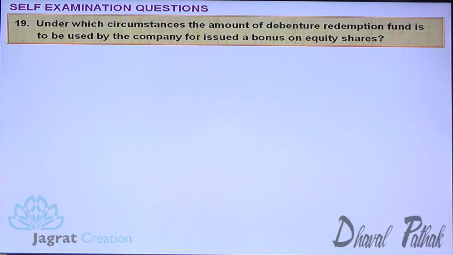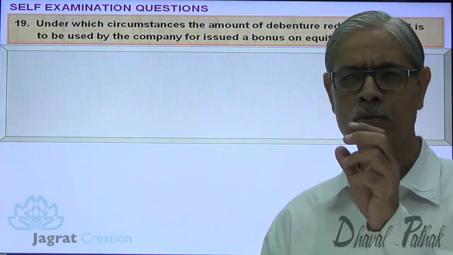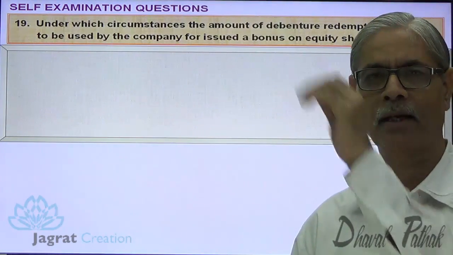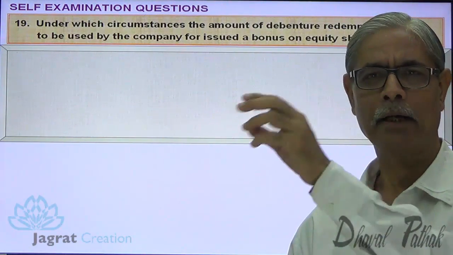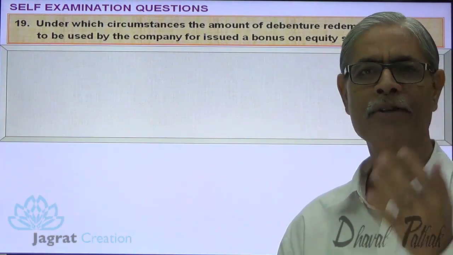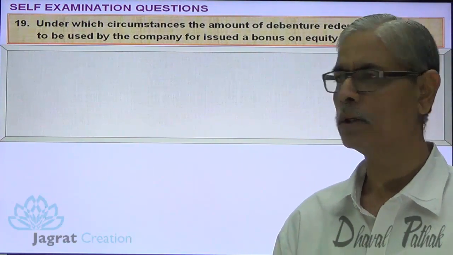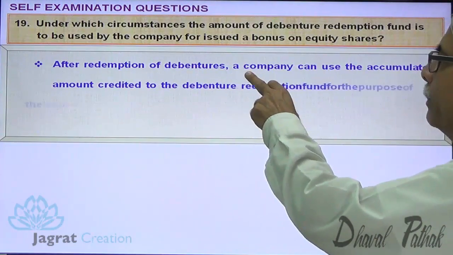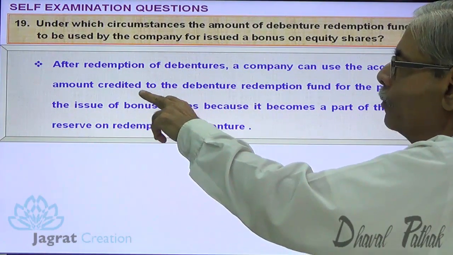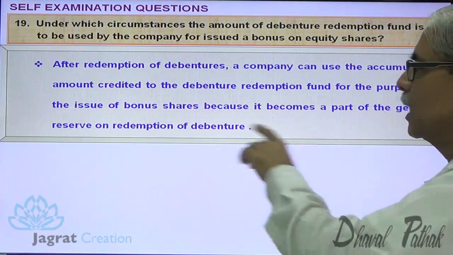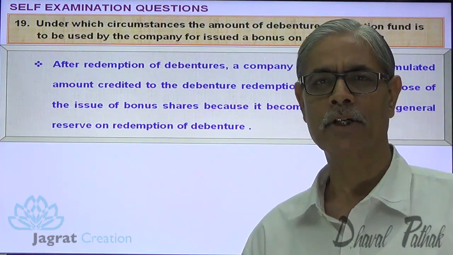Next. Under which circumstances can the amount of Debenture Redemption Fund be used by the company for issue of bonus shares or equity shares? Now see, Debenture Redemption Fund is created out of appropriation of profit. The purpose of this fund is to redeem the liability. After redemption of the liability, the credit balance of the fund is a part of general reserve, and general reserve is always available for distribution of bonus shares to the equity shareholders. After redemption of debentures, a company can use the accumulated amount credited to Debenture Redemption Fund Account for the issue of bonus shares because it becomes a part of general reserve on redemption of debentures. Next.